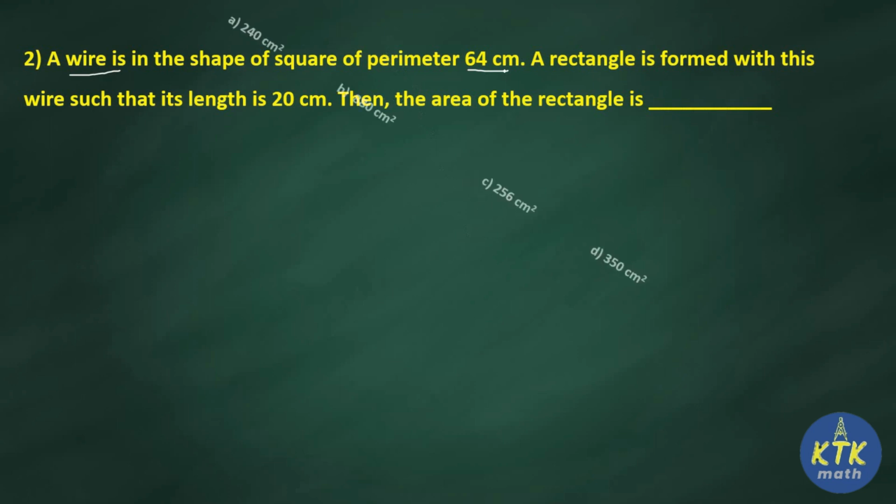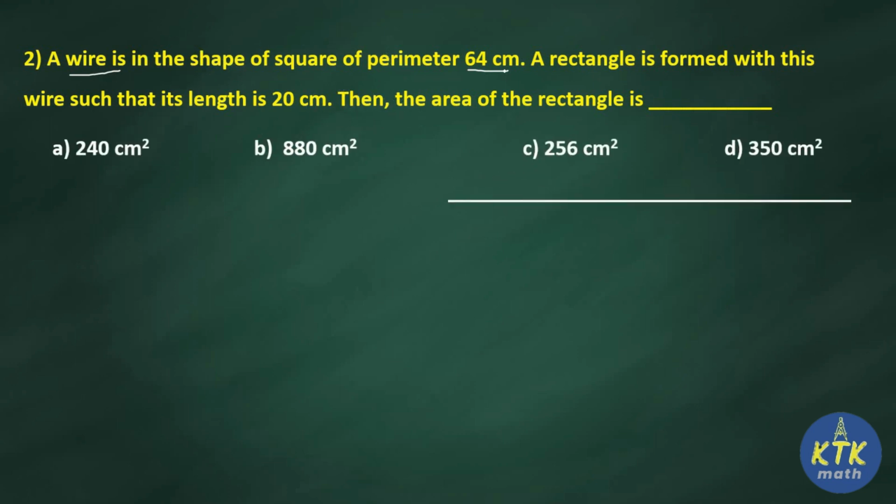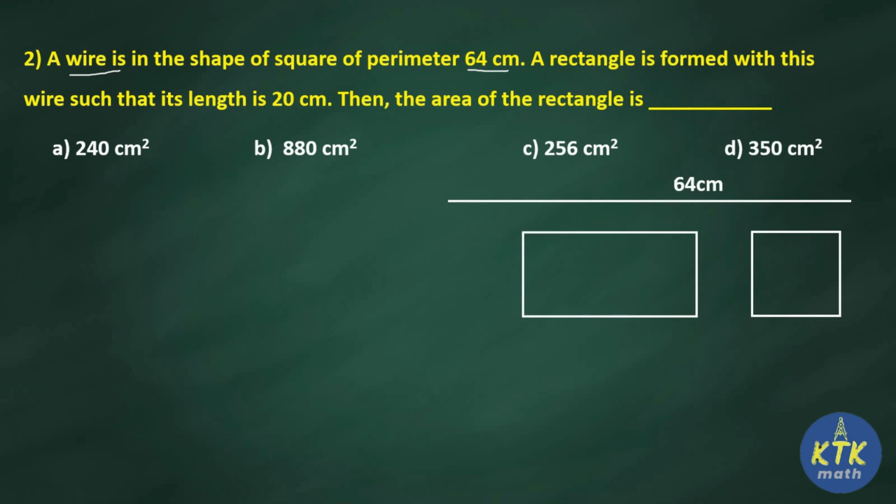Just observe the options. Imagine a wire of length 64 cm. So the same wire only bent as two shapes. First it was formed as square and another one it is formed as a rectangle. So common thing is both have same perimeter. When a wire is bent, it will form a perimeter only. So square perimeter and rectangle perimeter both are same. So this is the first clue which they gave in the question.